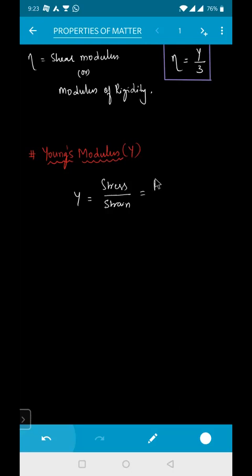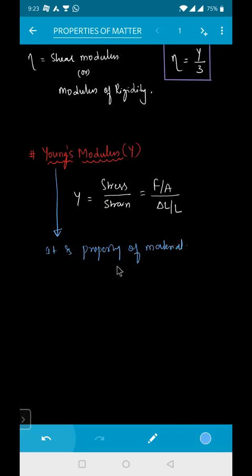What is stress, beta? Stress is force by area. What do you mean by strain? Strain is equal to change in length divided by original length. So what is Y, beta? It is very important. It is a property of your material.